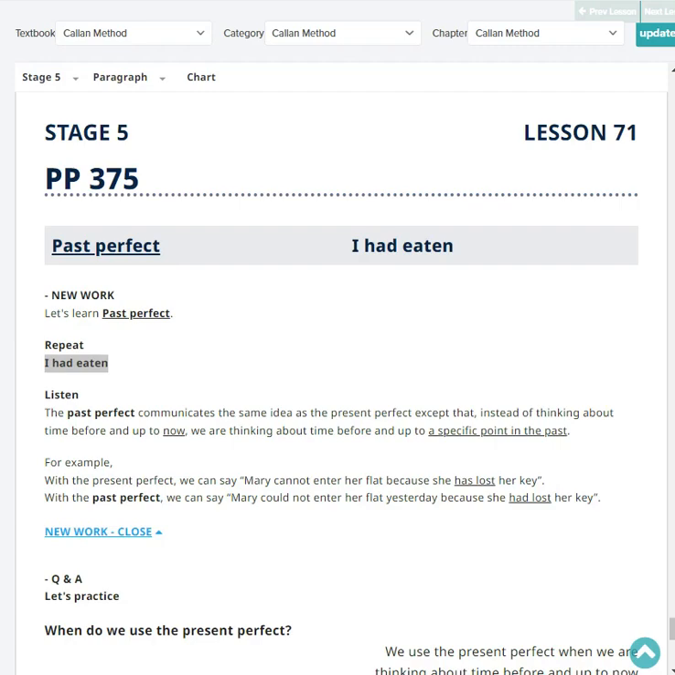For example, with the present perfect, we can say Mary cannot enter her flat because she has lost her key. With the past perfect, we can say Mary could not enter her flat yesterday because she had lost her key.